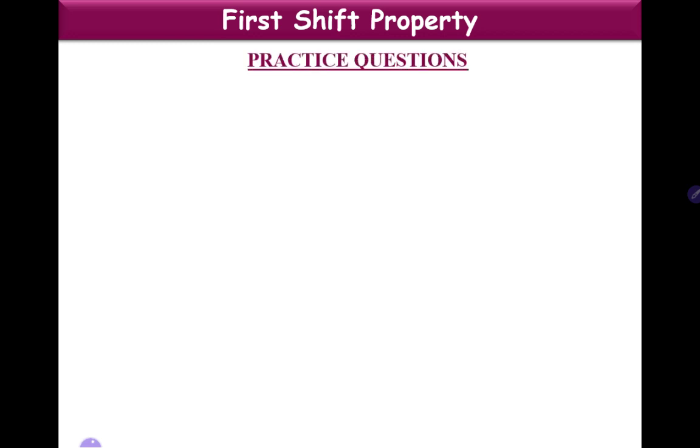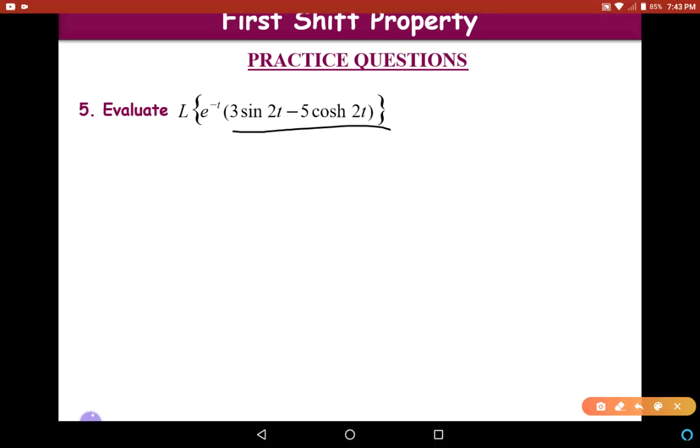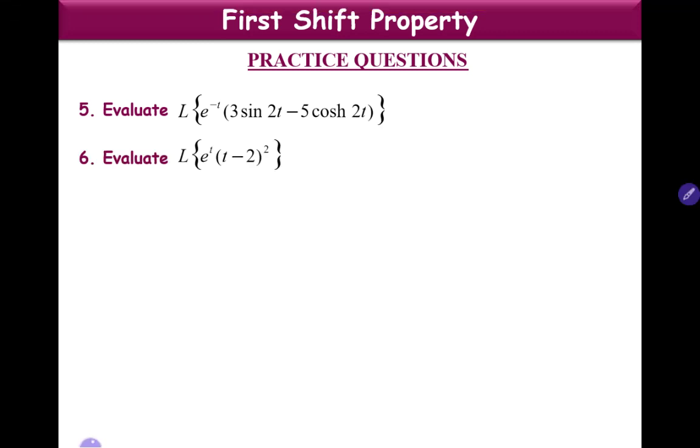I think these are some practice questions for you, which are very similar to the questions we have solved in this lecture. Evaluate L of e power minus t into (3 sin 2t minus 5 cos h 2t). First find L of 3 sin 2t minus 5 into cos h 2t and apply first shift property. Next one is evaluate L of e power t into (t minus 2) whole square.